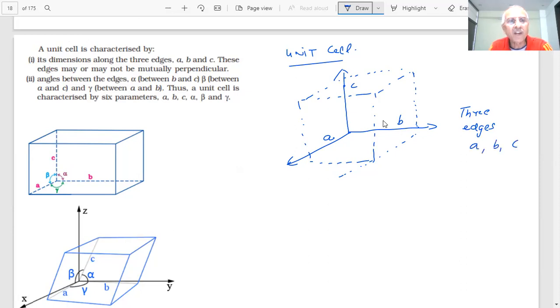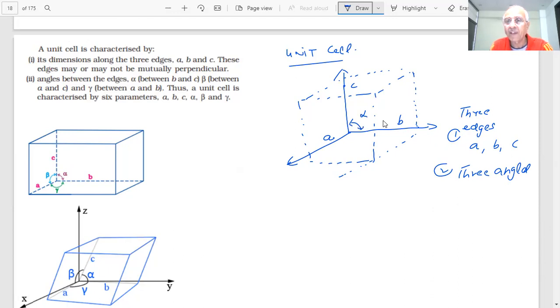And in them there will be three angles. What is important is that we are defining three angles, each opposite to an edge. Opposite to edge A is an angle called alpha.